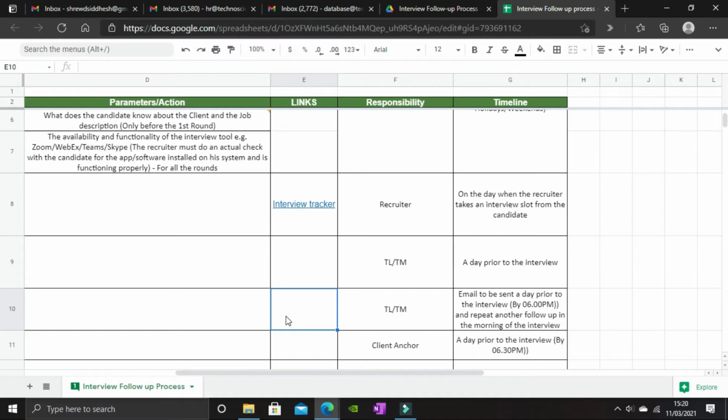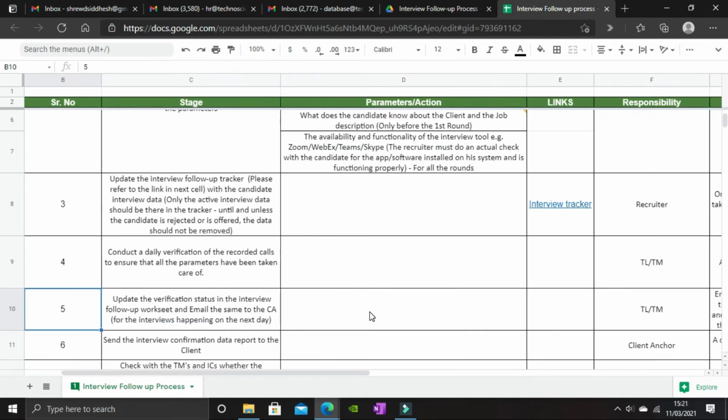They will take that data from the interview follow-up worksheet and send it to the client anchors by the end of the day for the interviews happening on the next day. We have laid out a timeline here. Email to be sent a day prior to the interview by 6 p.m. and repeat another follow-up in the morning of the interview day.